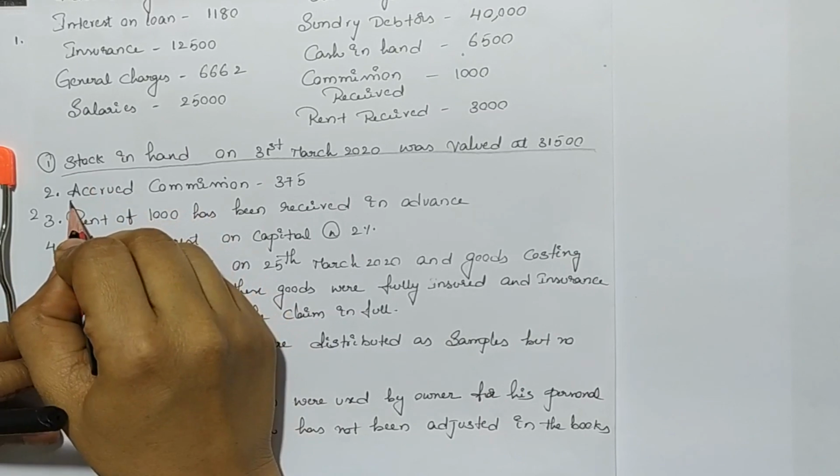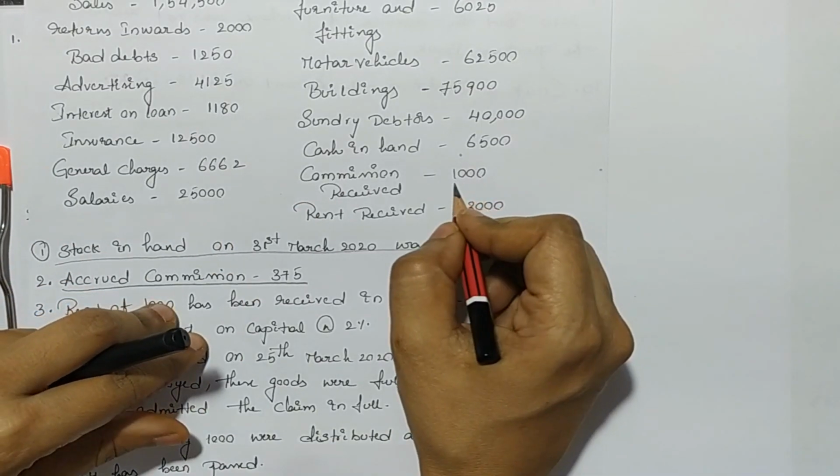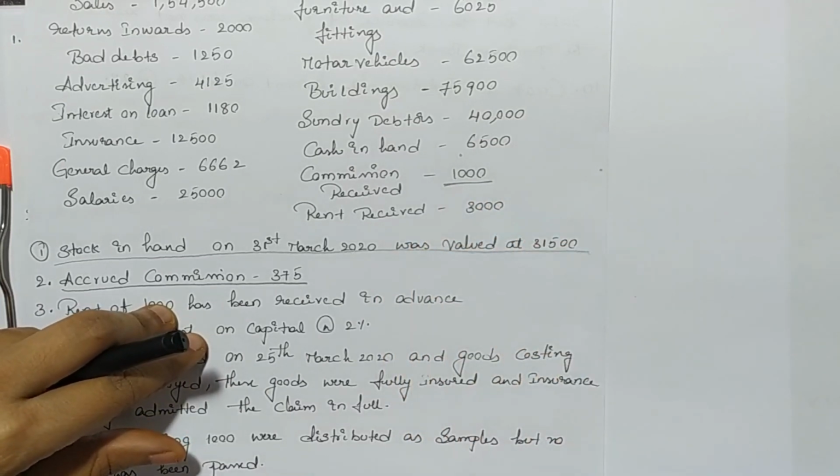Our next adjustment is related to accrued commission. In the question, the commission received is 1000. In the adjustment, accrued commission is 375. Accrued means accumulated or total.